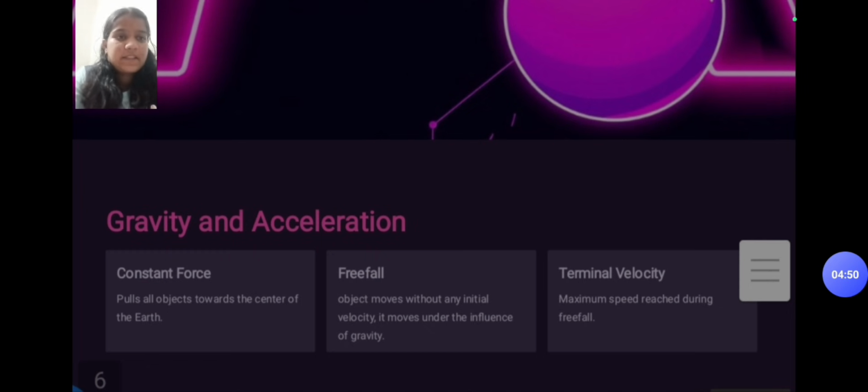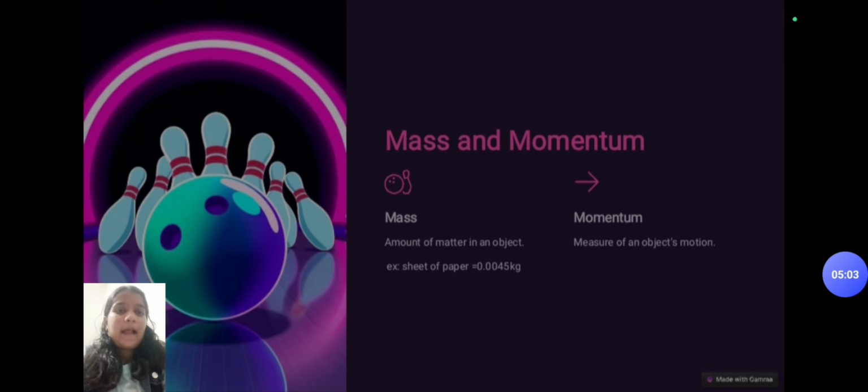Terminal velocity, the maximum speed reached during free fall. Example for terminal velocity: a skydiver falling through the air. Mass and momentum. Mass, the amount of matter in an object. Example, a sheet of paper is 0.0045 kg. Momentum is a measure of an object's motion. Momentum depends on both the mass and velocity of the object.